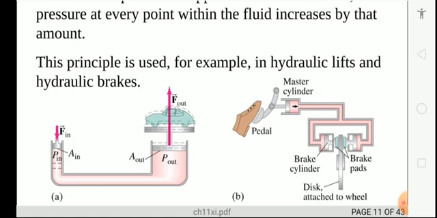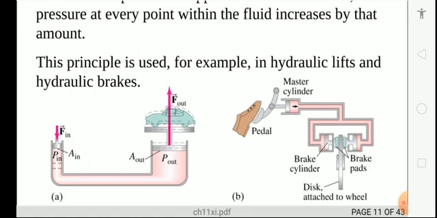The change of the pressure applied to an enclosed fluid is transmitted undiminished to every point of the fluid and to the walls of the containing vessel.